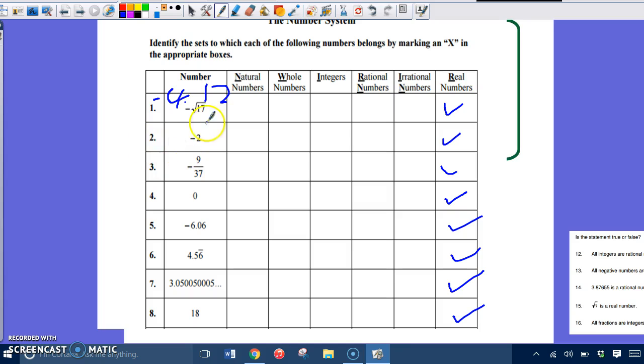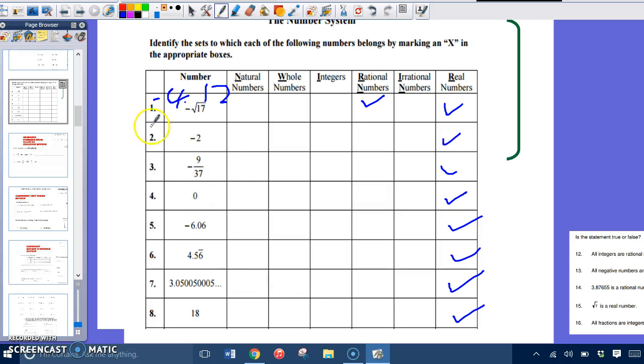Now, here's the thing. It terminated, okay? This terminated, and it's a negative number. So I think that we are going to label this one as, it's not a natural number, it's not a whole number because it's got a decimal, it's not an integer, okay? It is going to be a rational number, okay? So number one is negative 4.12. I think it terminated. I need to go back and check on that one real quick. Okay, so I think they had a small mistake here. Let me continue with this one.